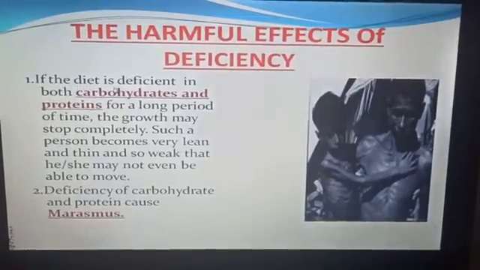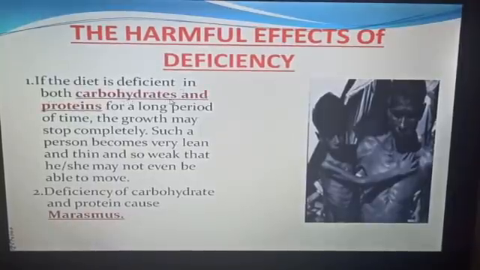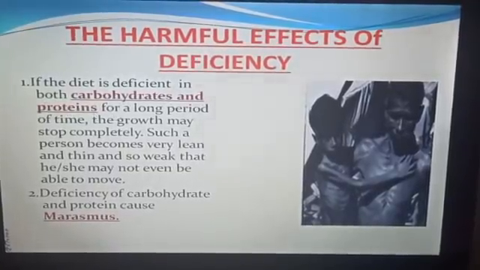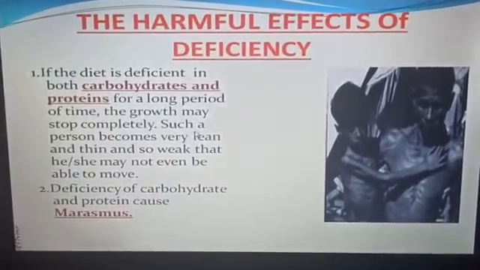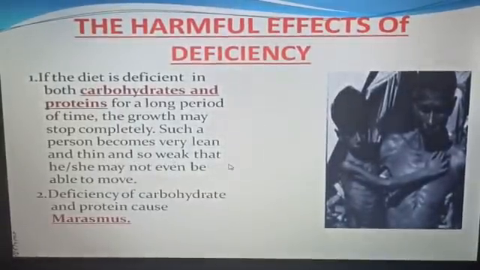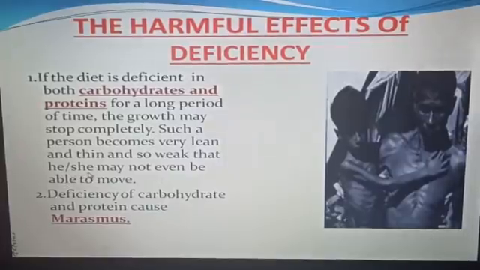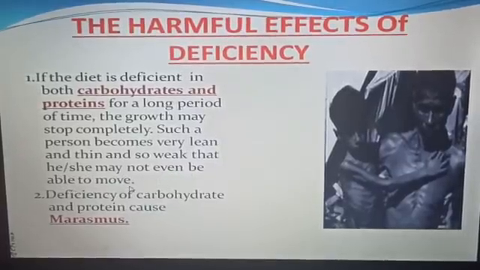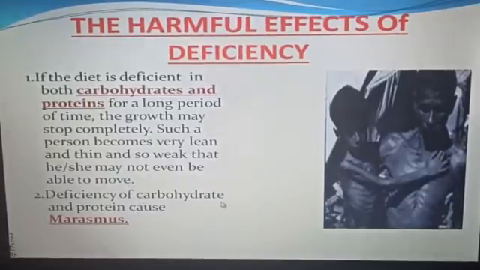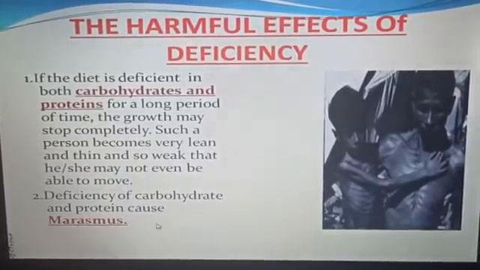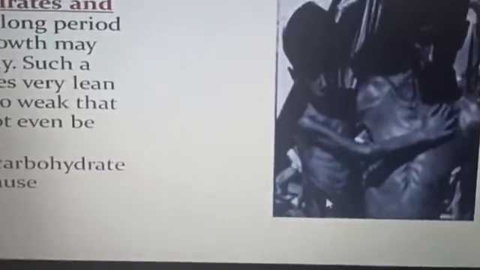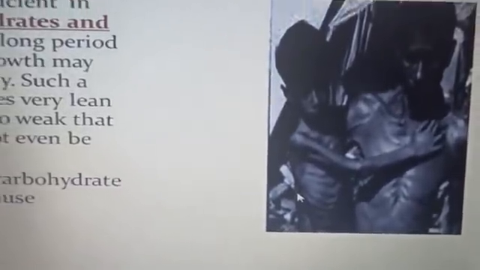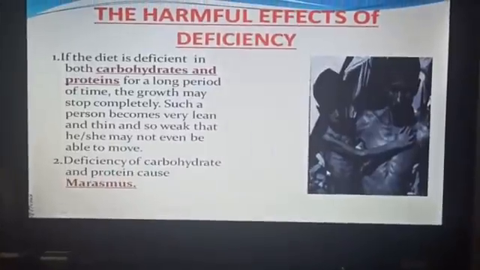If the diet is deficient in both carbohydrates and proteins for a long period of time, growth may stop completely. Such a person becomes very lean and thin and so weak that he or she may not even be able to move. Deficiency of carbohydrate and protein causes marasmus. Look, this child is so weak and thin. He is suffering from marasmus.